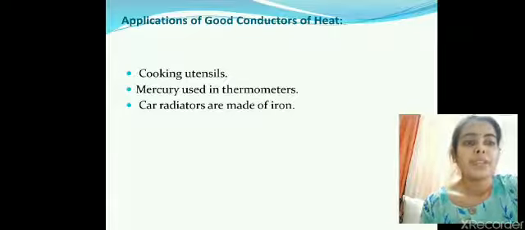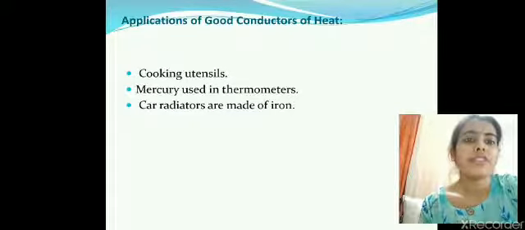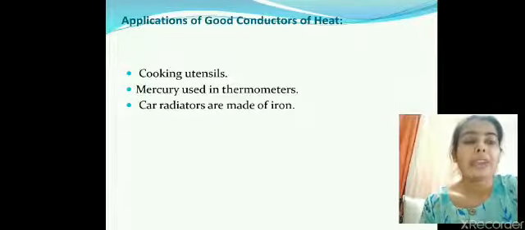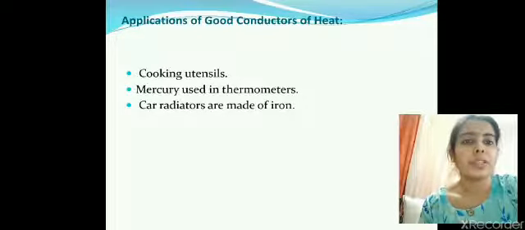In our previous discussion, we discussed mercury, which is used in thermometers. Mercury, again, is a good conductor of heat. As soon as it senses heat, it starts expanding and it helps to take the reading of the thermometer.